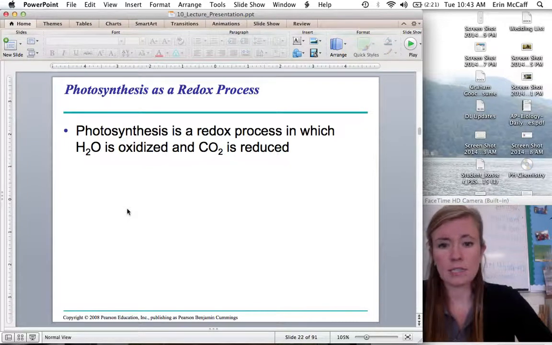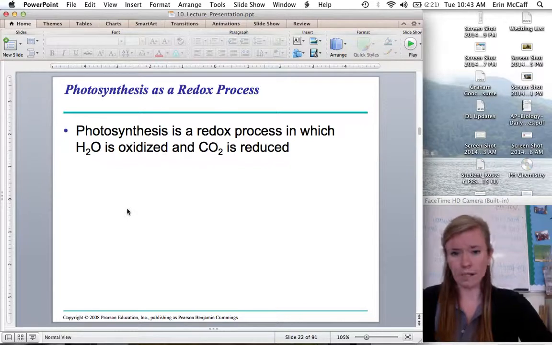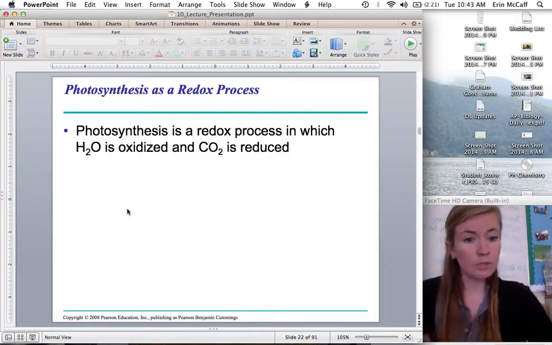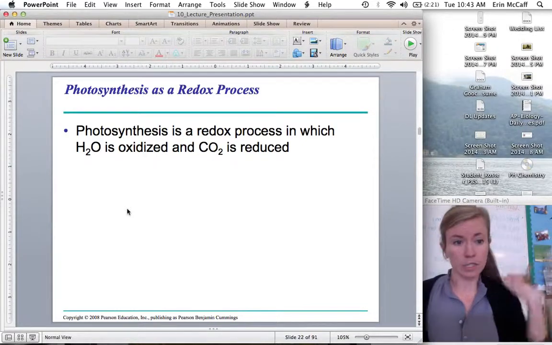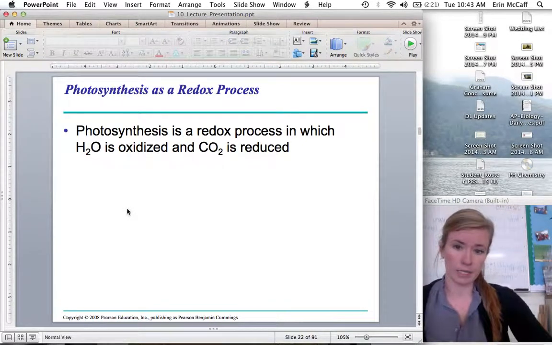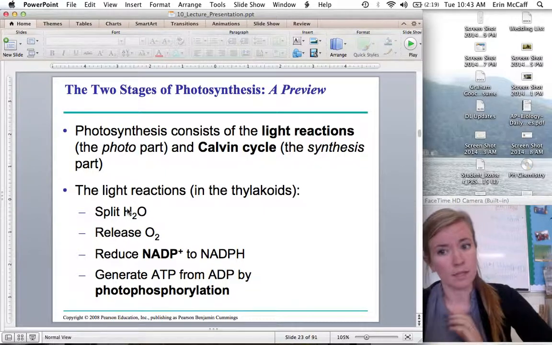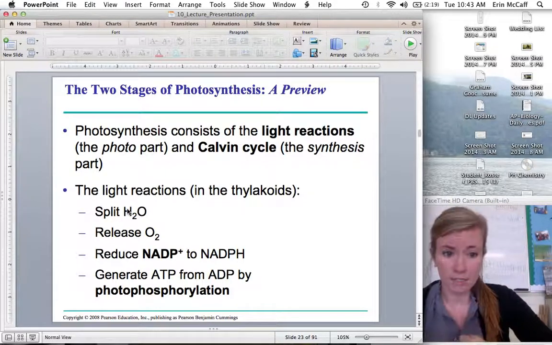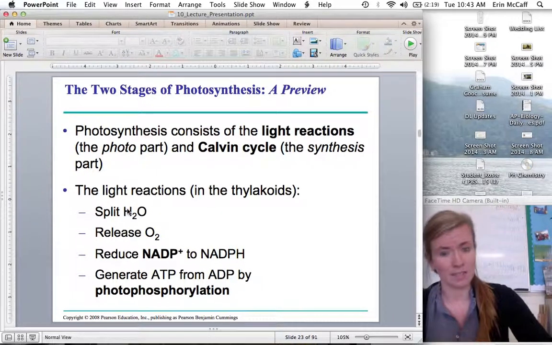So photosynthesis is a redox process where we oxidize water and reduce CO2. We're going to keep reducing CO2 until we get to glucose, the same way how in cellular respiration we take glucose and we keep oxidizing it until we get to CO2. There are 2 steps of photosynthesis: the light reactions and the Calvin cycle. They're sometimes called the dark reactions, but we're going to call them the light-dependent reactions and the Calvin cycle.